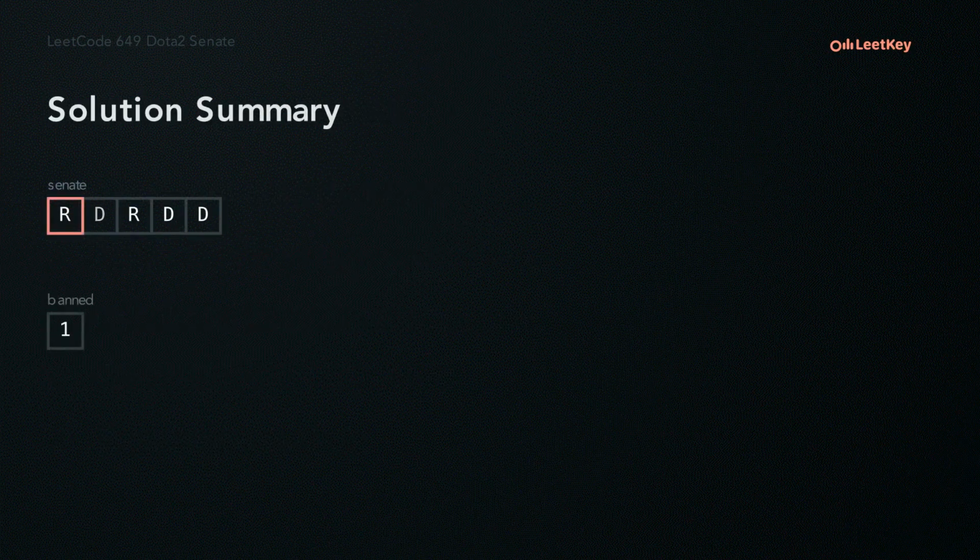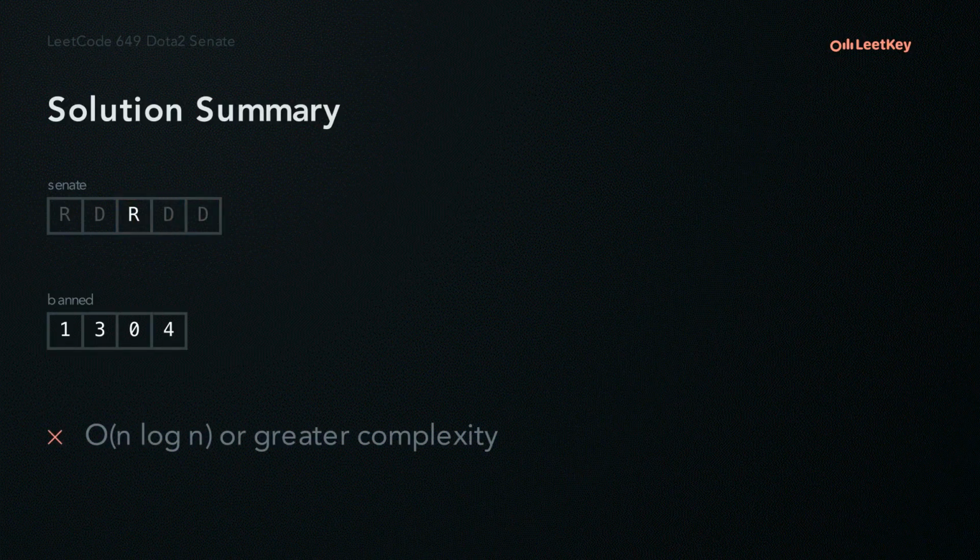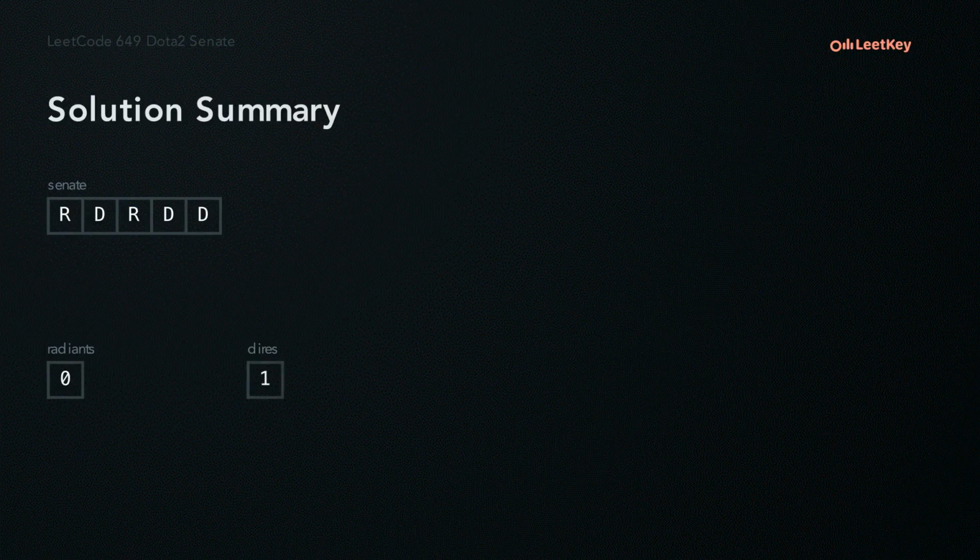You might be inclined to solve this by tracking banned senators in an array or hash map. But this approach doesn't scale well, since we must look for banned senators in an array or hash at each step. An easier approach is to use two queues representing the position of senators from each party.